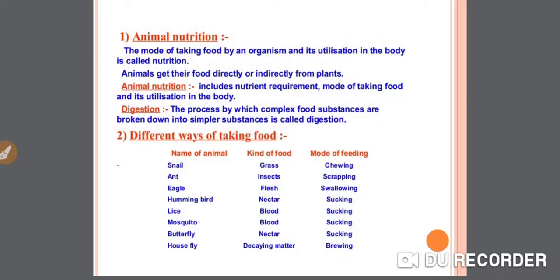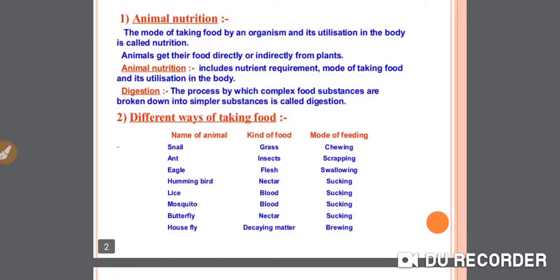Digestion. What is digestion? The process by which complex food substances are broken down into simpler substances is called digestion. Now, different ways of taking food. Let's see what are the different ways of taking food in different organisms.